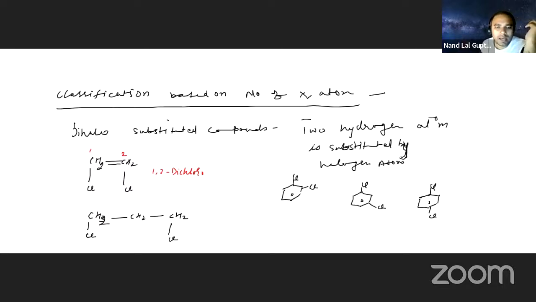What will be the name? 1,1-dichloroethane. If you are writing this one, 1, 2, 3, so what is 1,3-trichloroethane? There are two names for this one. Different names are given here.